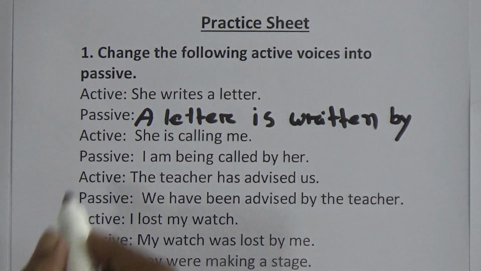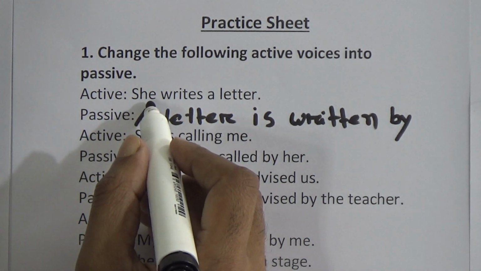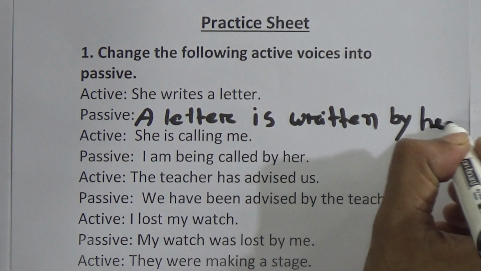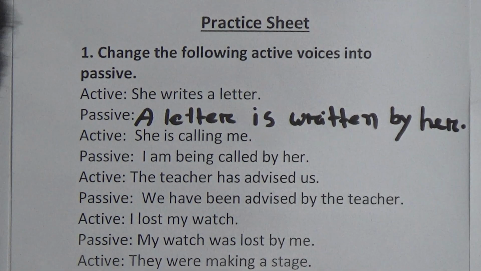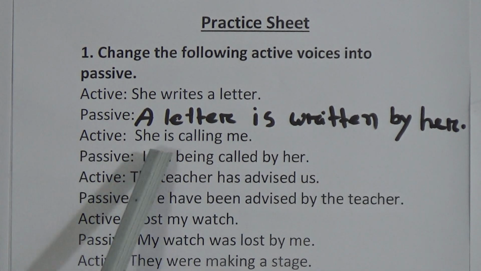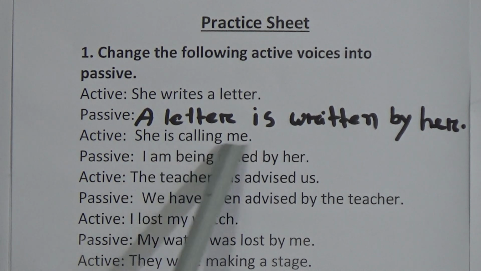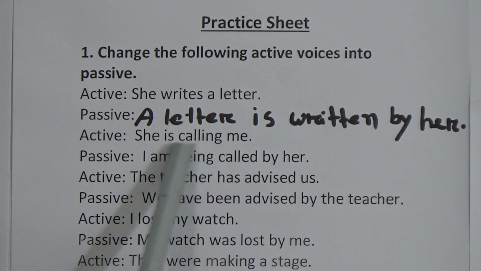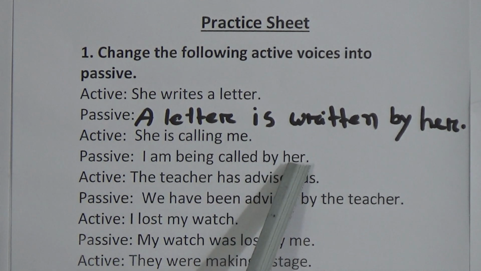She is the subject. Now it will become as the object. So a letter is written by her. Number 2, she is calling me. This is in present continuous tense, and from the box of auxiliary verbs, we have learned that for present continuous we will use is being, am being, and are being as auxiliary verbs. So I am being called by her.